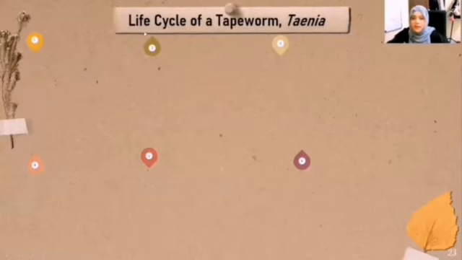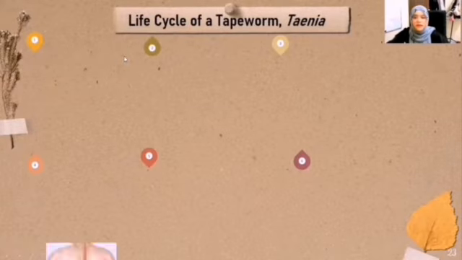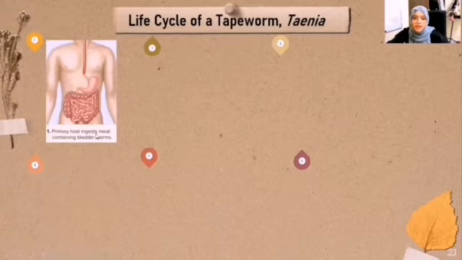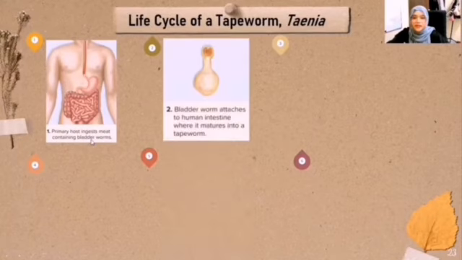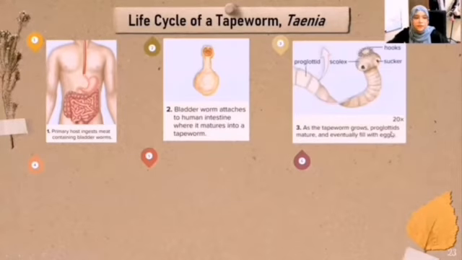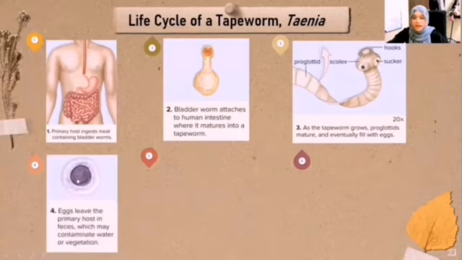So this is about the life cycle of the tapeworm Taenia. First of all, the primary host will ingest meat containing bladder worms. And then bladder worms will attach to the human intestine where they mature into a tapeworm. Next, as the tapeworm grows, proglottids will mature and eventually fill with eggs. This is the proglottid, it will fill with eggs. And then the eggs will leave the primary host in feces, which may contaminate water or vegetation.